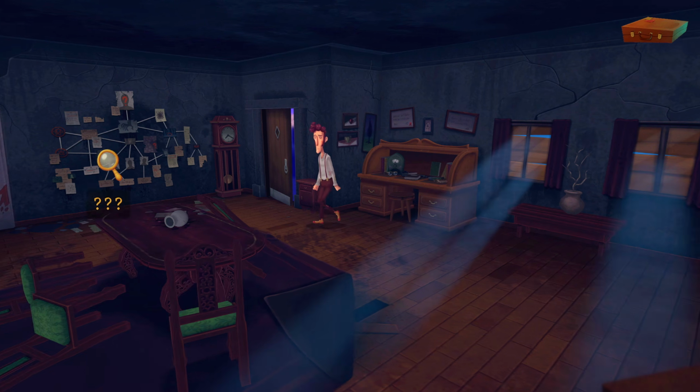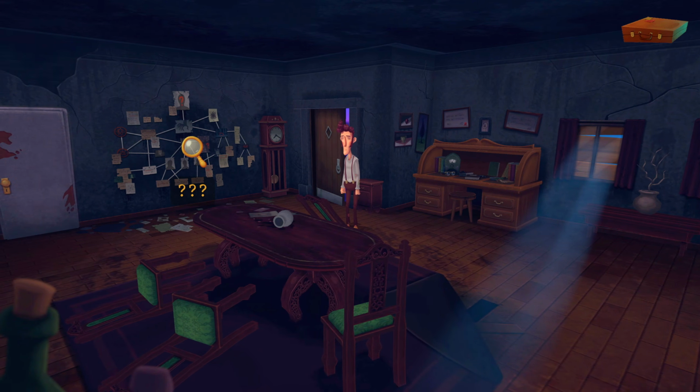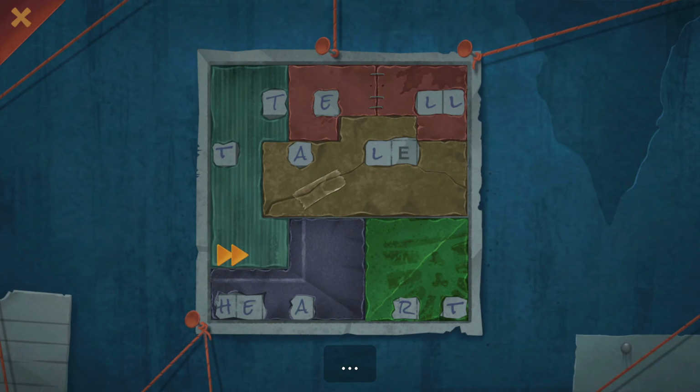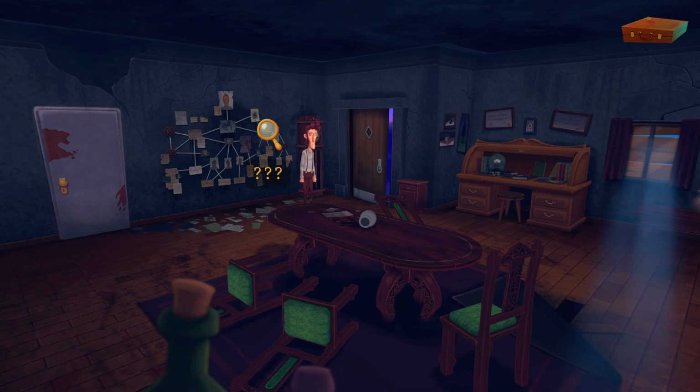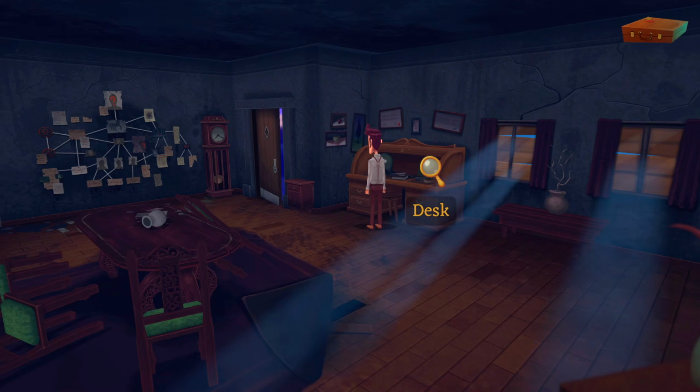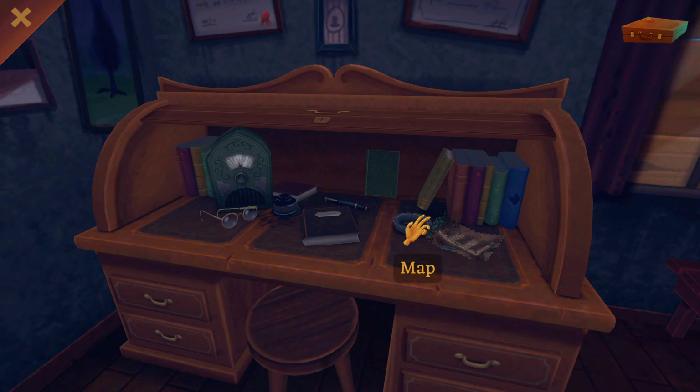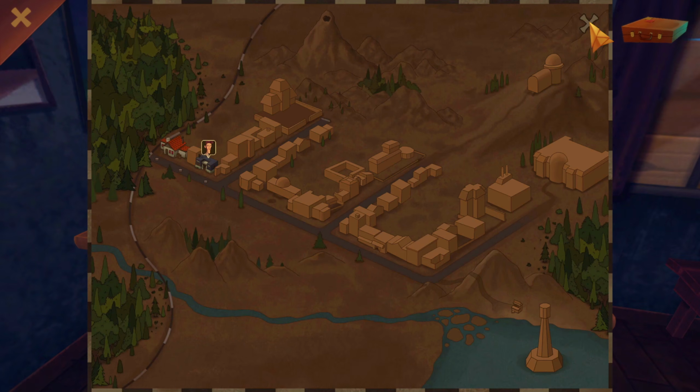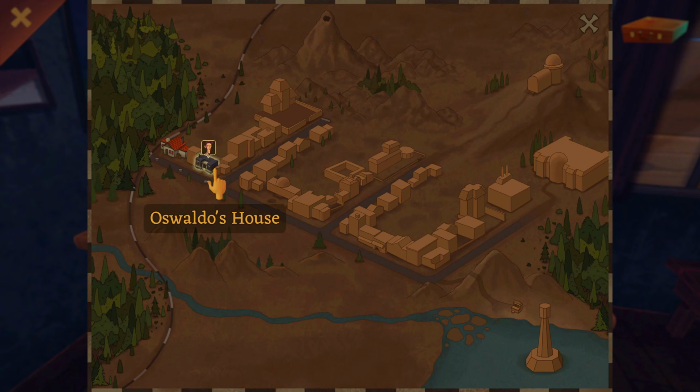Right, okay. Can we have another look at this? Okay, well, there's the clue to Telltale Heart to get me to look under the rug, sure, but is that it? I mean, it looks like there's a hell of a lot more. Crap. Right. We've got the desk open, let's take a proper look at it. Okay, so we've got... Oh, a map! Hey! There you go. Right.